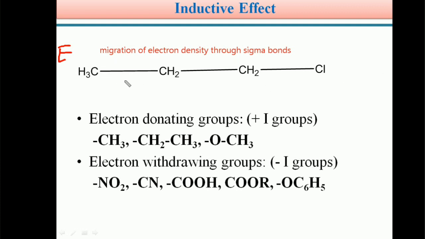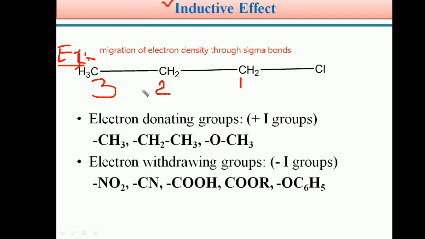We know the name of this molecule; its IUPAC name is 1-chloropropane. You can take 1-chloropropane as an example to explain the inductive effect.